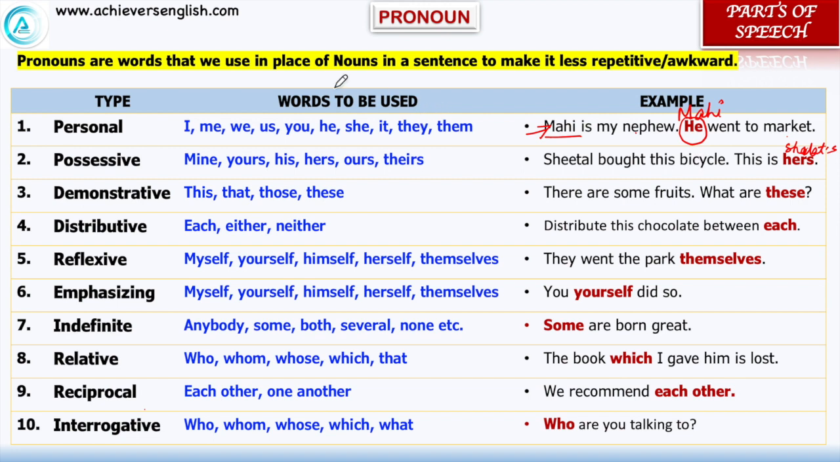So what we are doing is putting some words in place of a noun. We know that Mahi is a noun, Sheetal is a noun, but in place of repeating it again and again, we are writing some words which are called pronouns. These are the different categories of pronouns. Reading all of them will help you identify pronouns. It doesn't matter whether they are in your course or not, all the kinds of pronouns are equally important. It takes a few minutes to go through all of them.